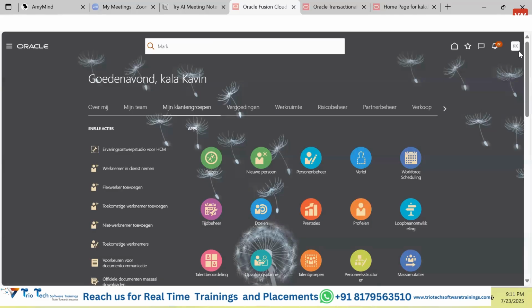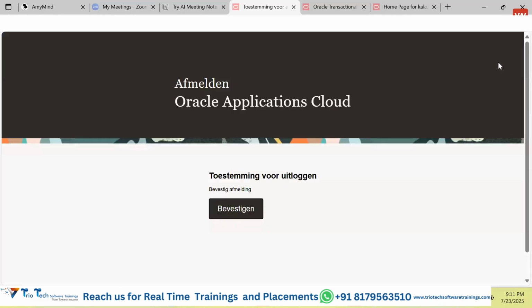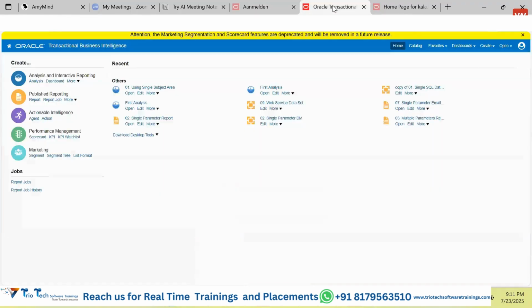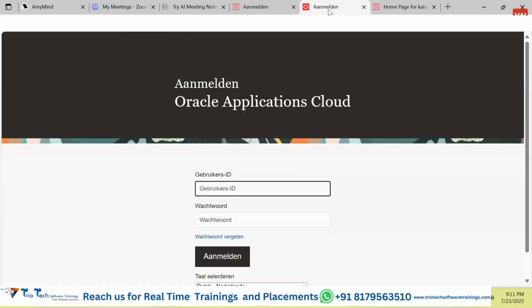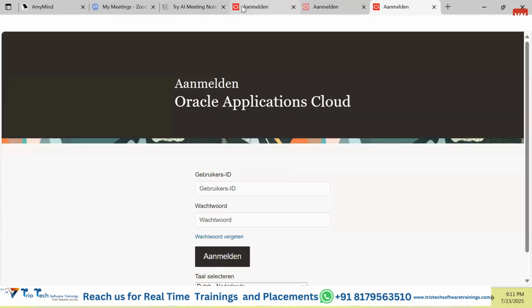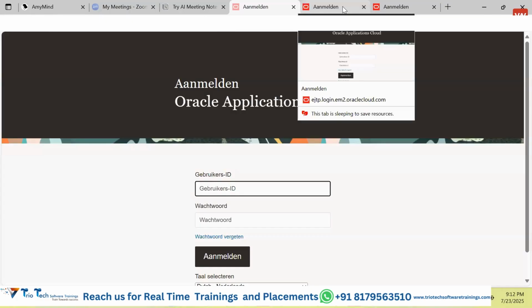If they log out of the application, let me log out of this application. The sign out is coming in Dutch. Once I log out of the main application, if I come here and refresh this application, see what will happen. See, the child application or the other 3 servers will automatically get logged out. So this is the main application, and these are the external servers or different applications which can be accessed from this session. Once we log out from this session, the other applications will automatically get logged out. Clear?